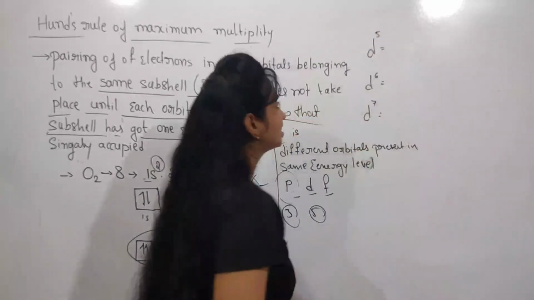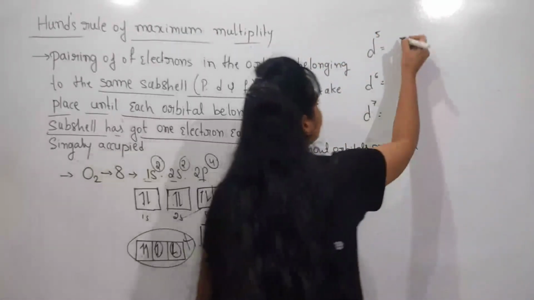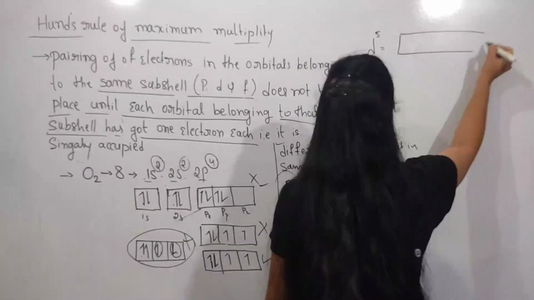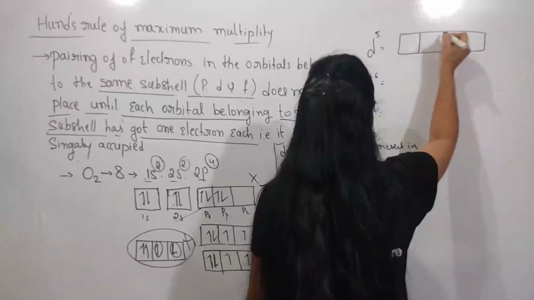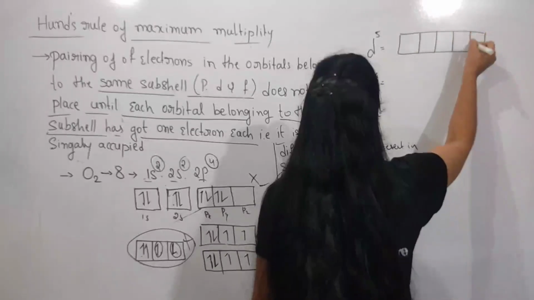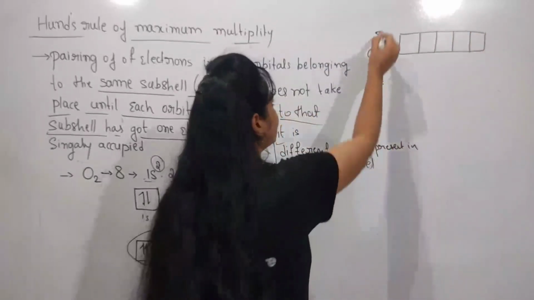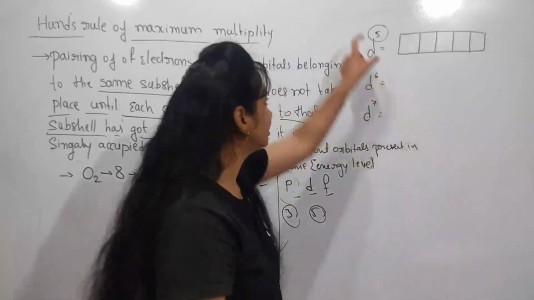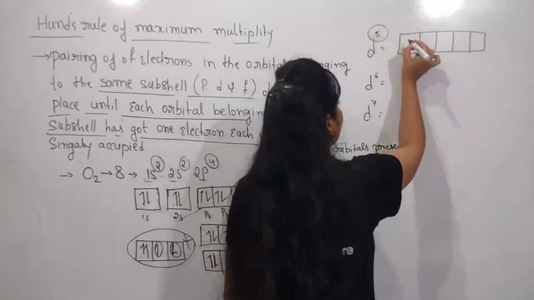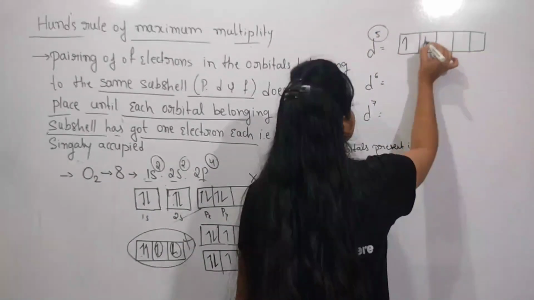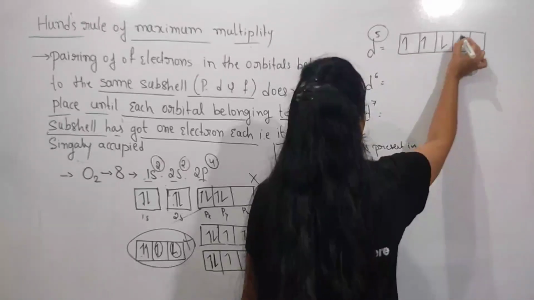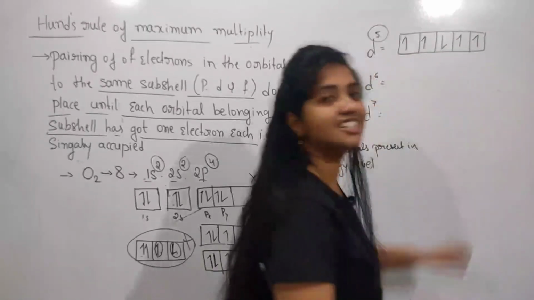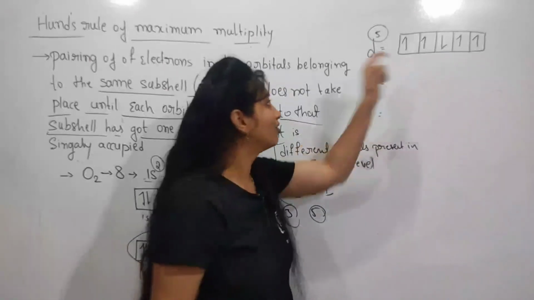We are having the D subshell, having 5 orbitals, here, 1, 2, 3, 4 and 5. We are having a total of 5 electrons in this subshell. So see here how I fill 1, 2, 3, 4, 5. Is this the correct method? No. Why?